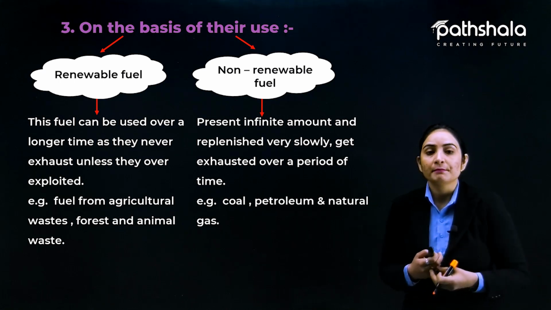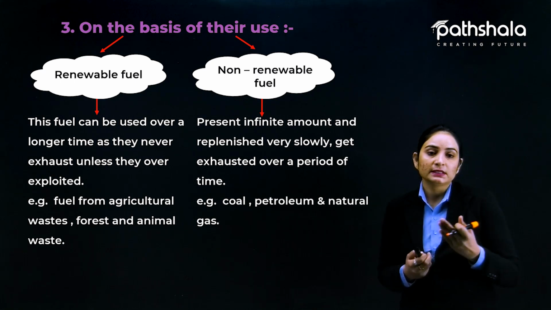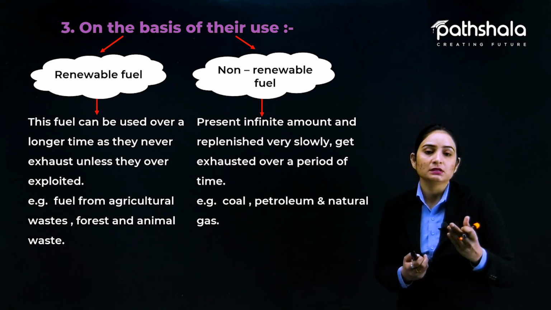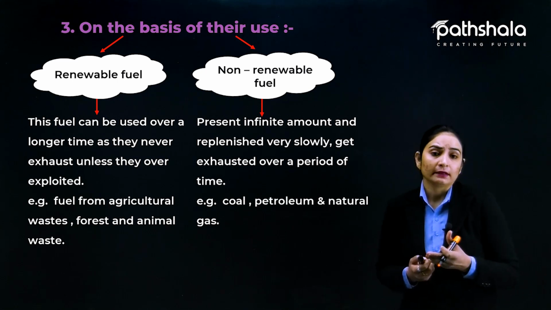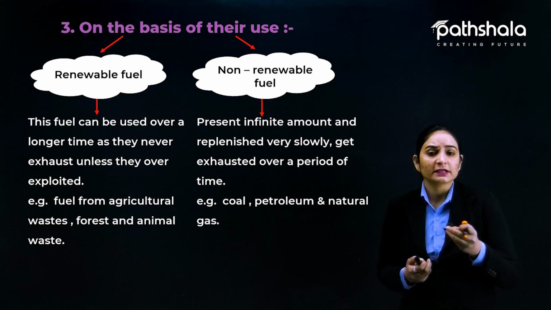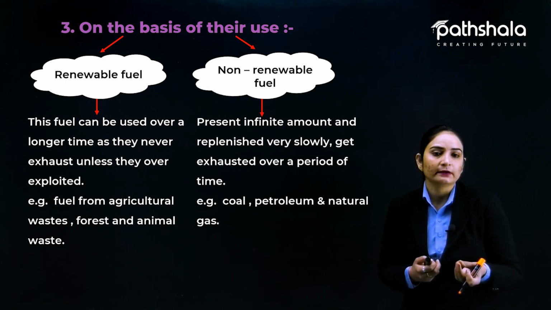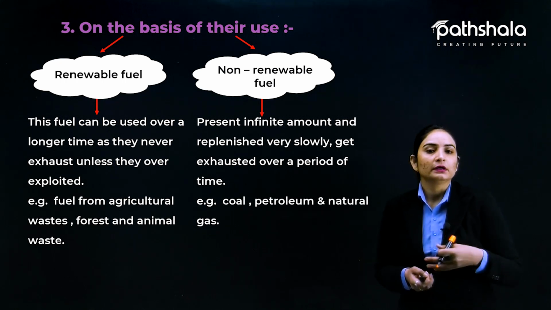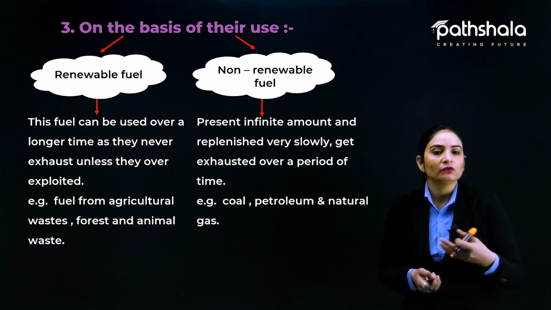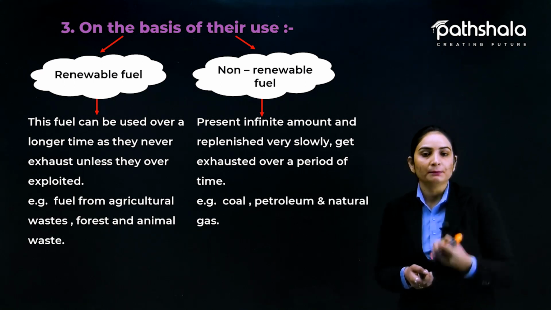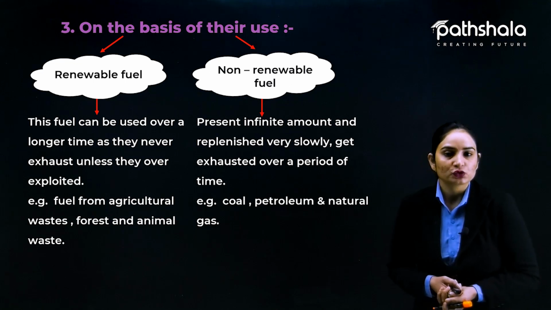We are not getting them back very easily, very soon, because it requires a lot of years, billions of years to make them back. So that requires a lot of time. Once they are exhausted, it is very tough to renew them or make them again. For example, coal, petroleum and natural gas.